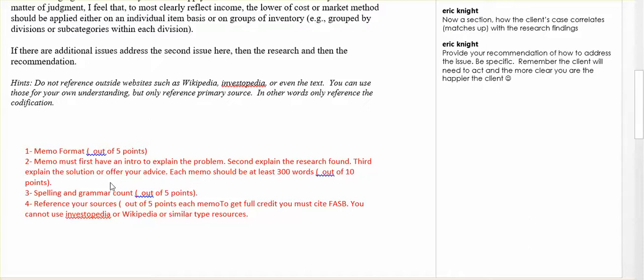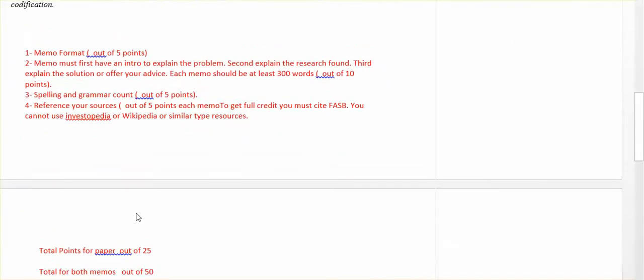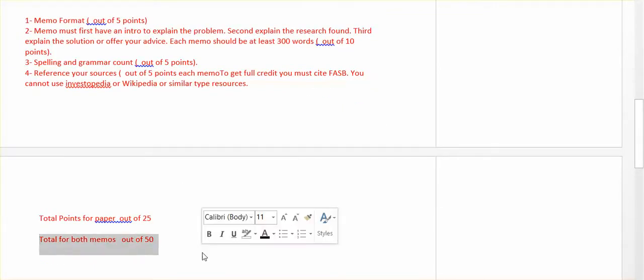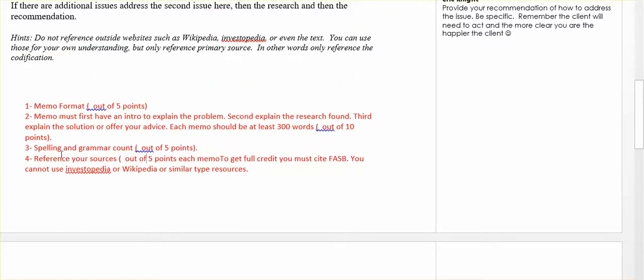I point that out. And then you don't put this down here. I'm going to include this for how I will grade it out of the 25 points. Sorry, ignore this part right here. That was from something else I had. But for us, we only have one. So one thing, 5 points out of the 25 says it's got to be in memo format. So that's easy. Next, you need to have those three parts. Explain the problem, research, and your recommendation.